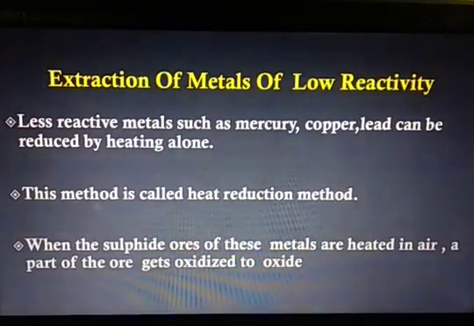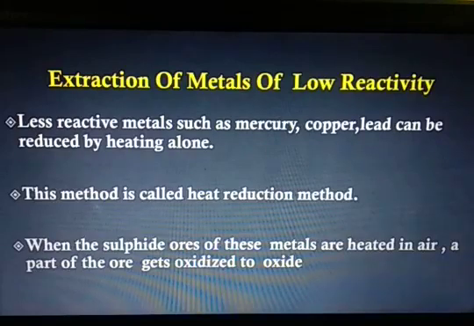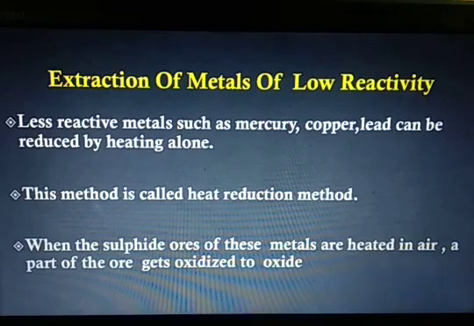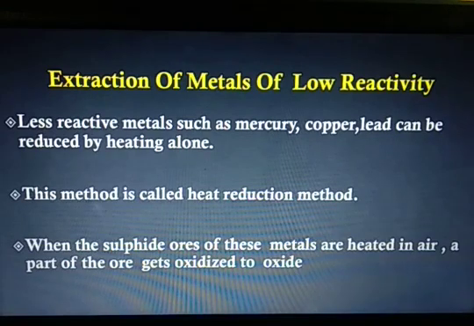Then extraction of metals of low reactivity. Less reactive metals such as mercury, copper, lead, they can be reduced by heating, and that is why this process is called reduction method. When sulfide ores of these metals are heated in air, a part of ore gets oxidized to oxide.